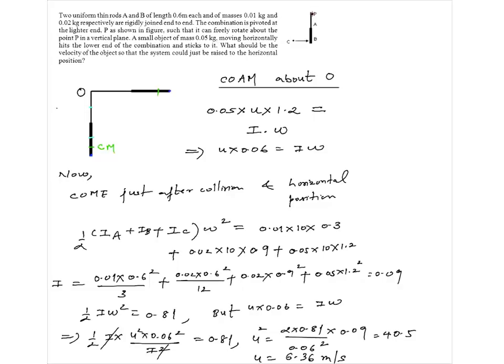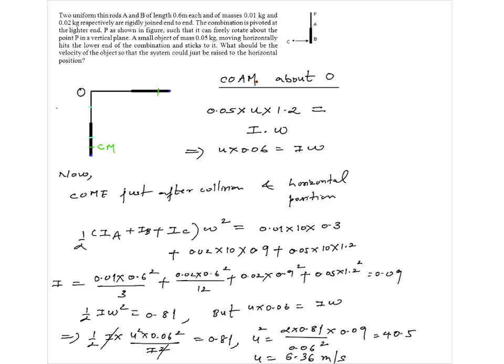So at P we have, it is pivoted at P. So when C hits this system, there is bound to be some force at P. So that was the problem with conservation of linear momentum. Now realizing that, I changed it to conservation of angular momentum.